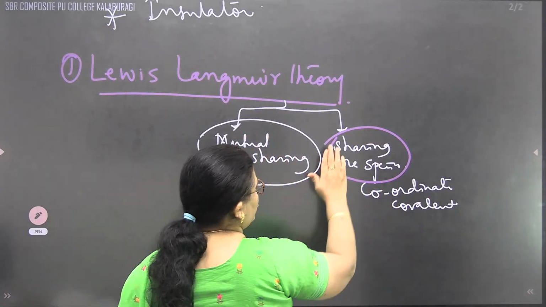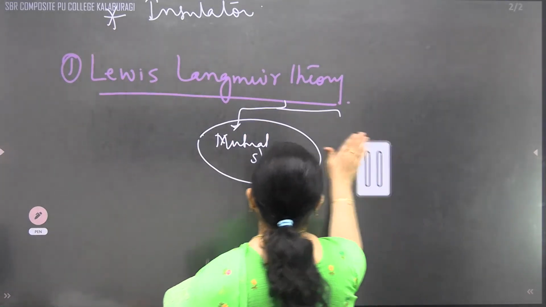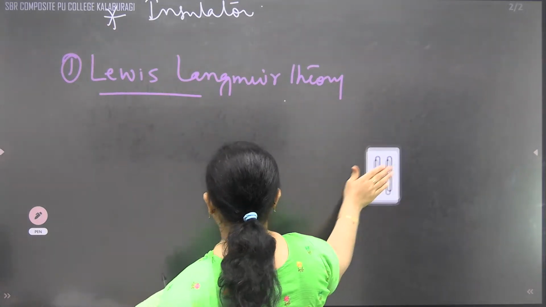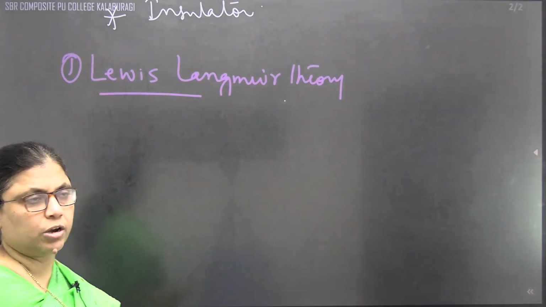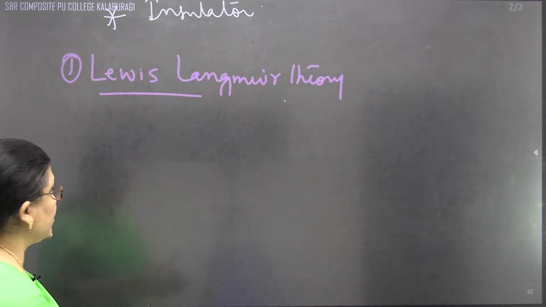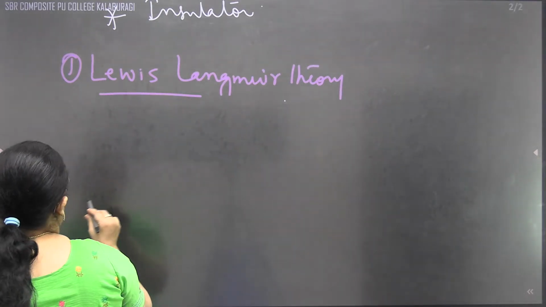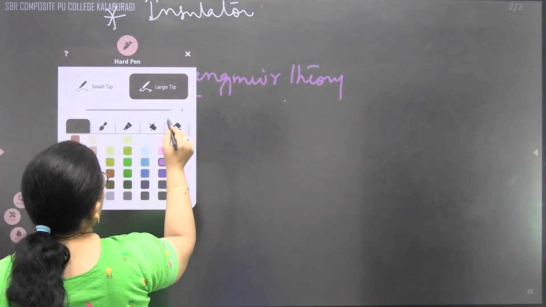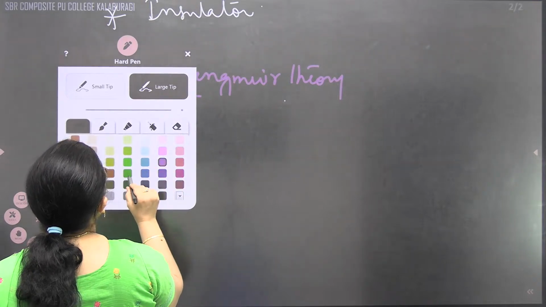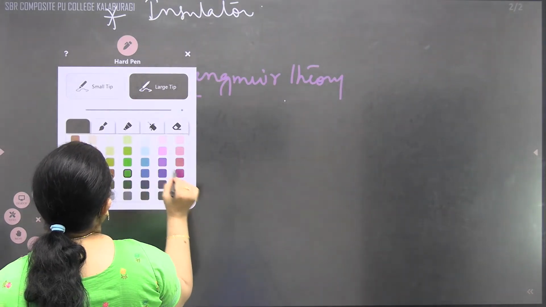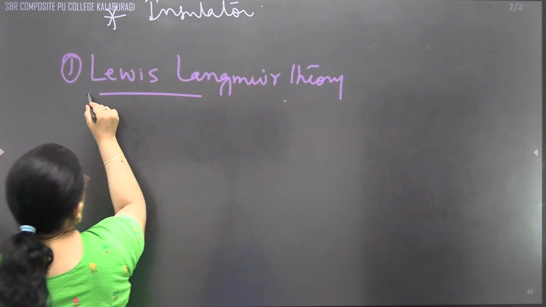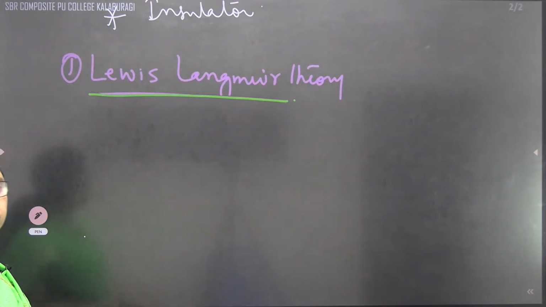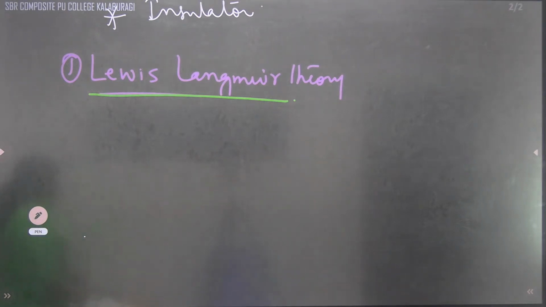Let us see how the mutual sharing of the electrons is going to take place in the Lewis-Langmuir theory.